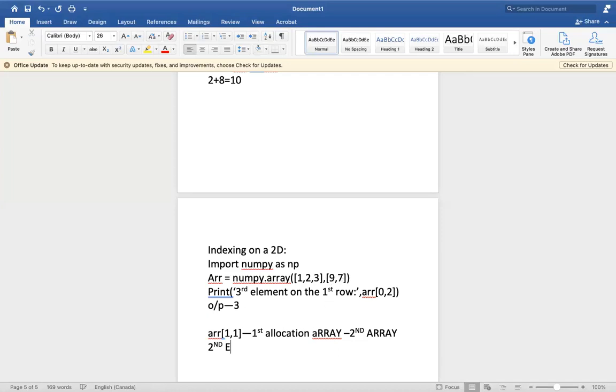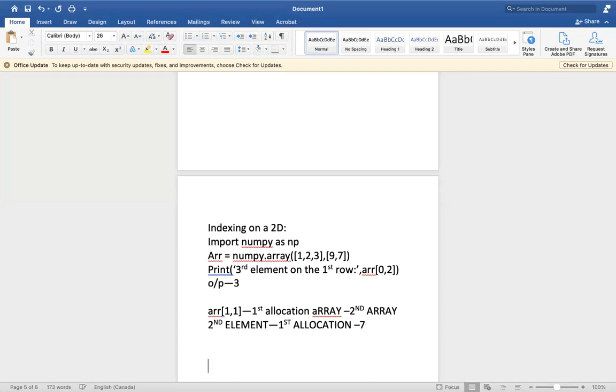So the second element means the element in the first allocation. So don't confuse between an allocation and an element. Ultimately 1, 1 means it will go to the first array. This is the 0th array, this is the first array, and I gave 1, 1. So 1 is nothing but 0, 1. So 1 is 7. We'll get the output as 7. This is the way you use indexing on a two-dimensional array.